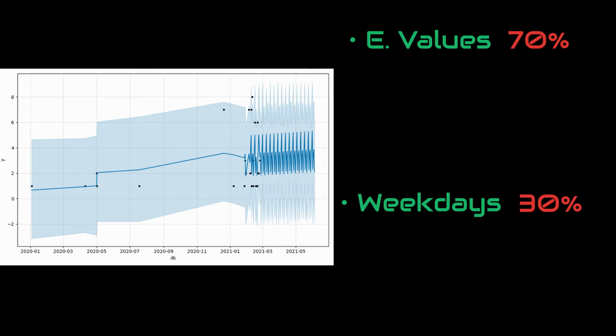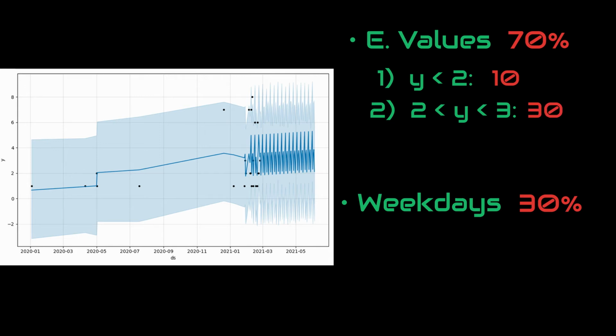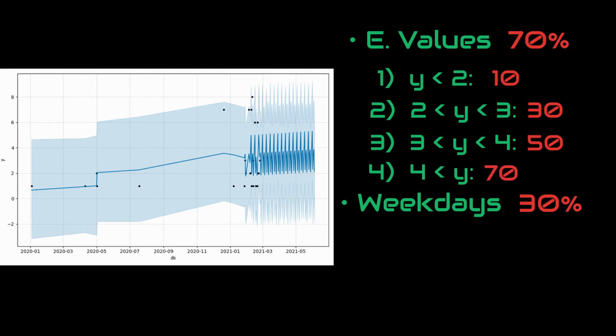So in the figure, as you can see, if our chart is below the 2, it means very low chance of tweets. So in our scale, we give it 10 points. If it is between 2 and 3, the day has little possibility of a tweet, so we give it 30 points. If our line is between 3 and 4, it has higher possibility, so we give it 50. And finally, if it is higher than 4, we assume that we got the highest chance of a tweet, so we give it full 70 points.